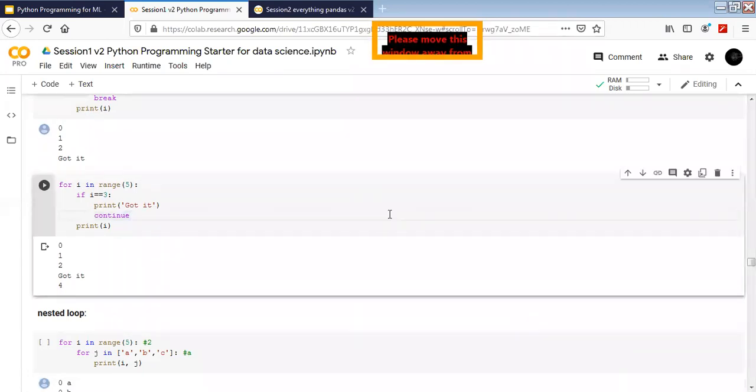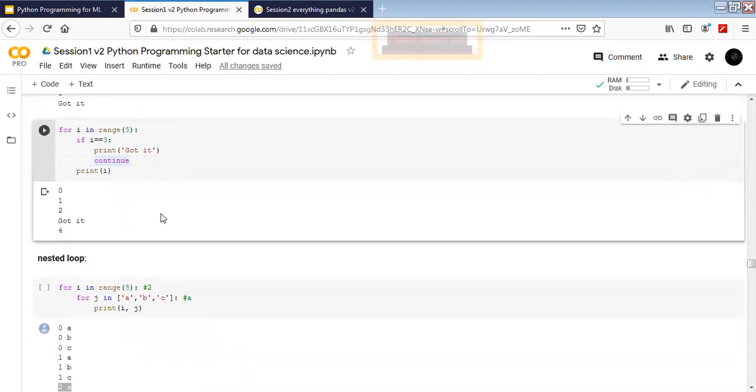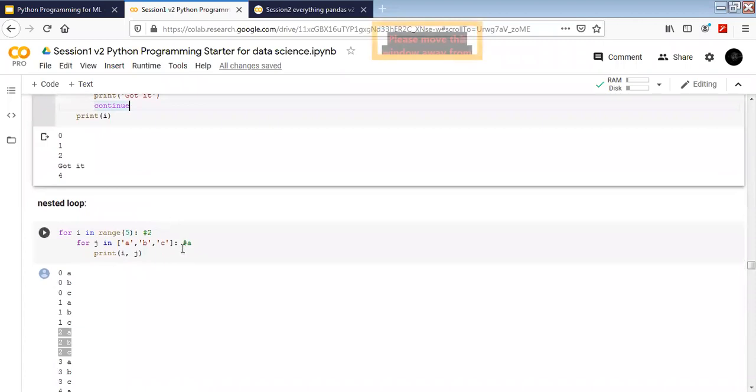Sir, is it possible that a break statement and a continue statement can be used in one loop simultaneously? Like, I have to print 1 to 10, right? I have to print 1 to 3, and I will use the break statement, and from 6 to 10 I have to print with the continue statement, right? Is it possible?